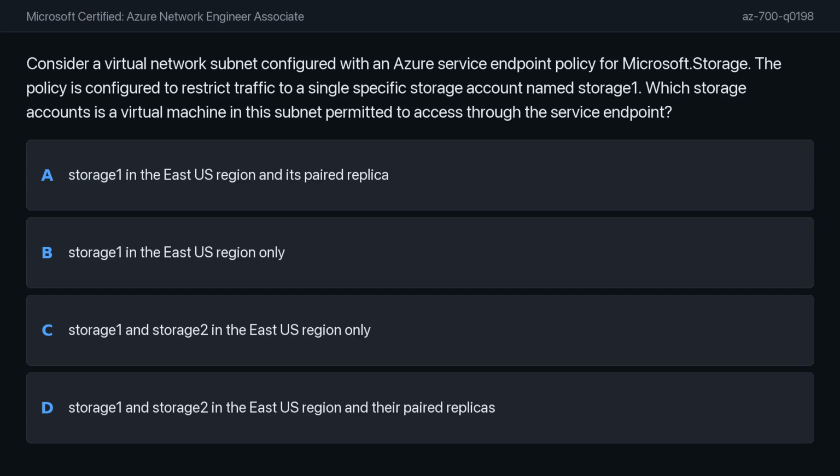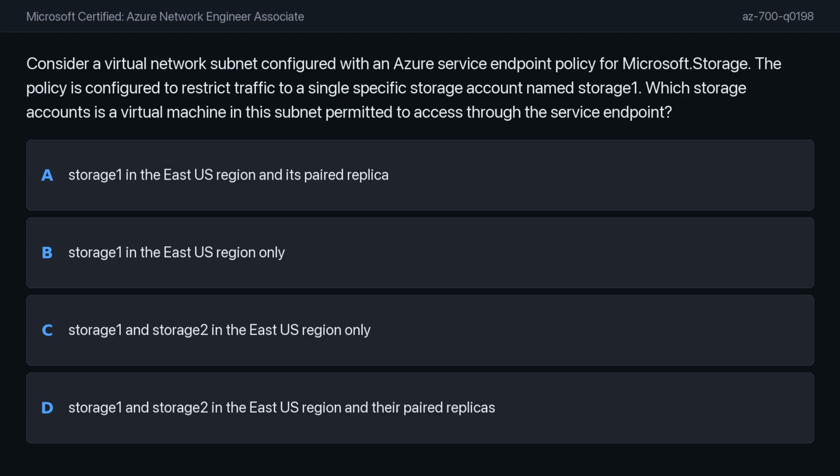Consider a virtual network subnet configured with an Azure Service Endpoint policy from Microsoft.Storage. The policy is configured to restrict traffic to a single specific storage account named Storage 1. Which storage accounts is a virtual machine in this subnet permitted to access through the service endpoint?